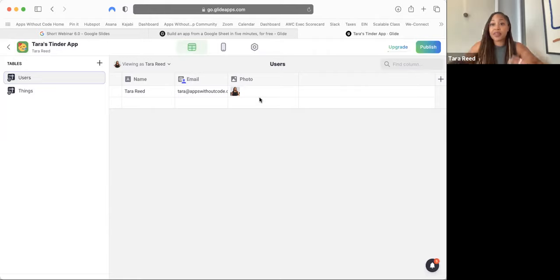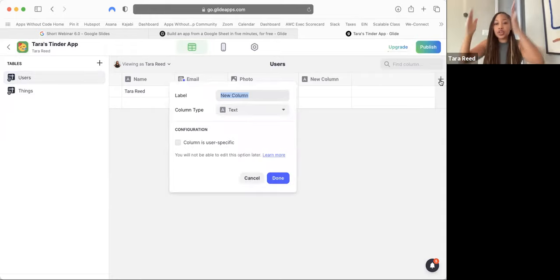A bio about themselves. So to add some more things that people can save, we're going to click this plus sign on the right side of the screen. Even if you don't have name, email, and photo, you can still click this plus sign. And it's going to create a new column, because the way that this works is people's information gets saved on a row. For example, you can see my name is on a row. And then if a new person signed up, John Doe, they would be another row. And Sally Mae would be another row. So everybody's information gets saved on each row, one person per row. And all of the columns are all the different things that we're saving about them, right?